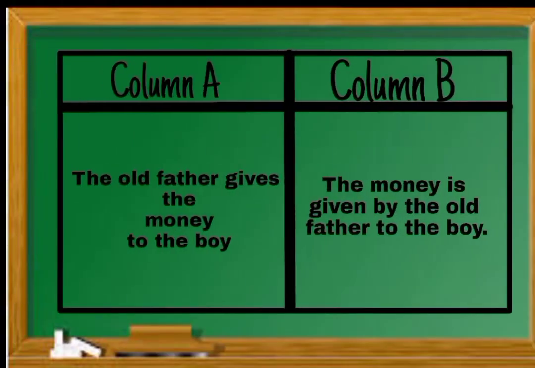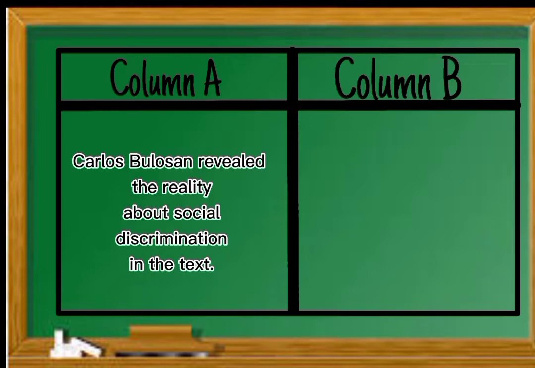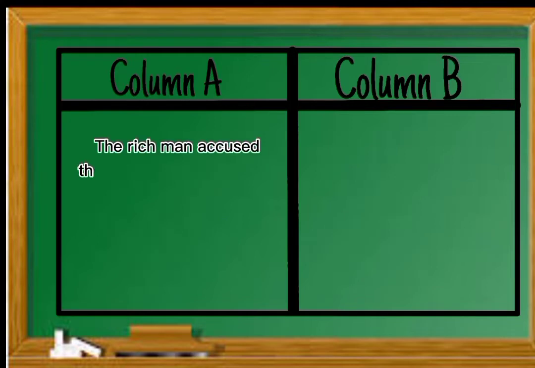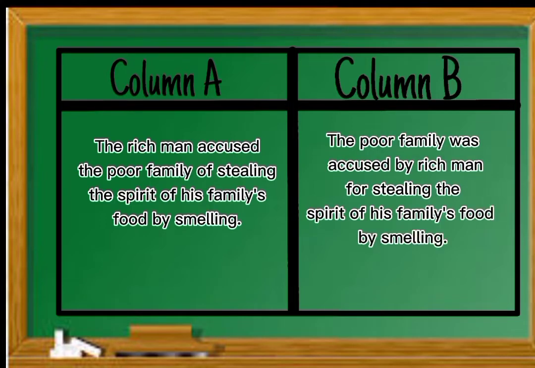Class, who can identify the following sentences? The old father gives the money to the boy. The money is given by the old father to the boy. Carlos Bulusan revealed the reality about social discrimination in the text. The reality about social discrimination was revealed by Carlos Bulusan in the text. The rich man accused the poor family of stealing the spirit of his family's food by smelling. The poor family was accused by the rich man for stealing the spirit of his family's food by smelling.